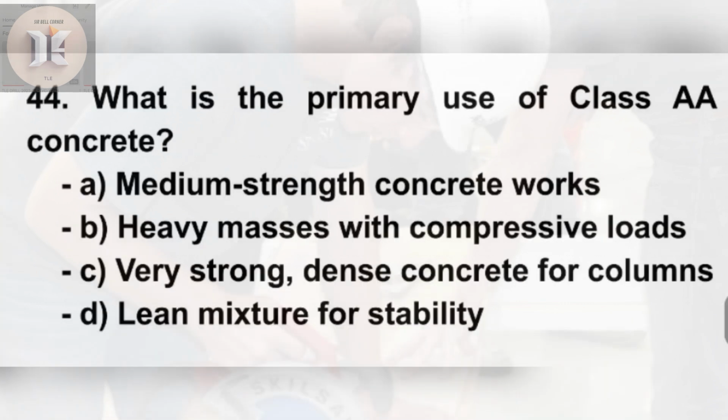44. What is the primary use of Class A concrete? A. Medium strength concrete works. B. Heavy masses with compressive loads. C. Very strong, dense concrete for columns. D. Lean mixture for stability.